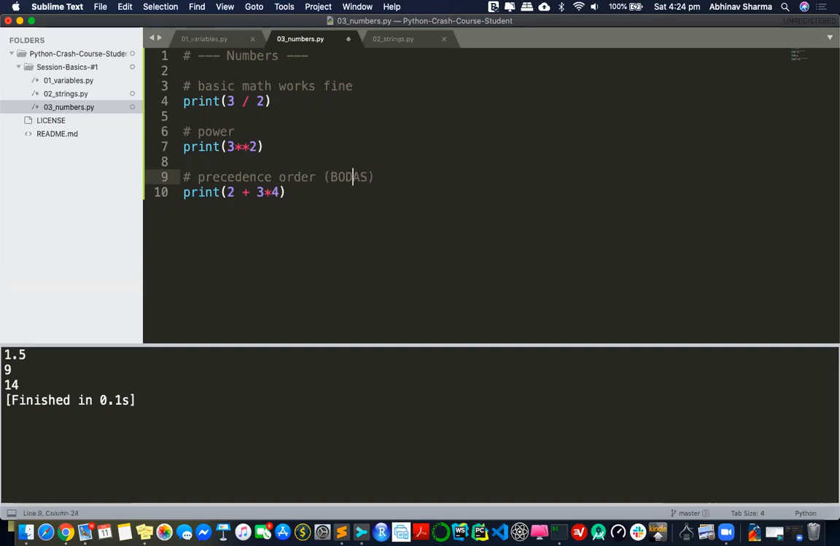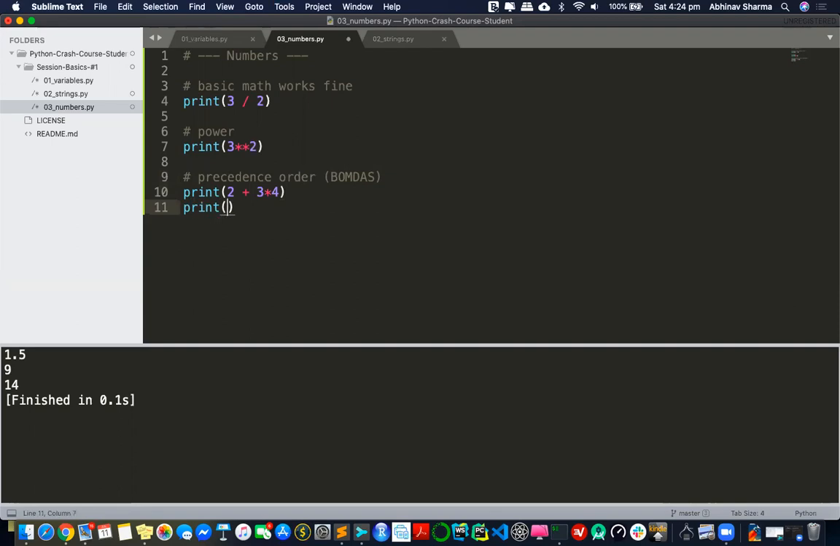So it could also be this. It could also be this. It could also be addition, subtraction. But whenever you're confused about this, always use brackets. Whenever you want to be 100% sure about your addition, subtraction, always use brackets, because brackets have the highest precedence.